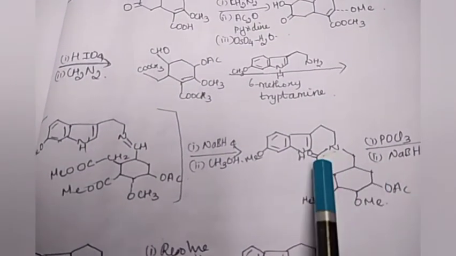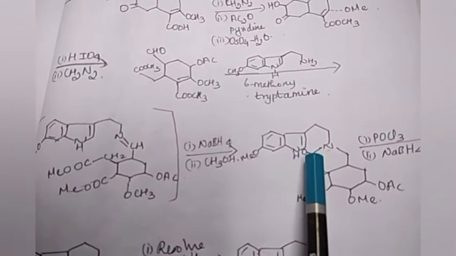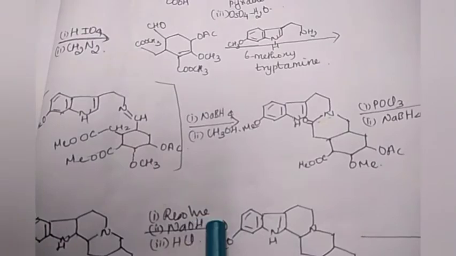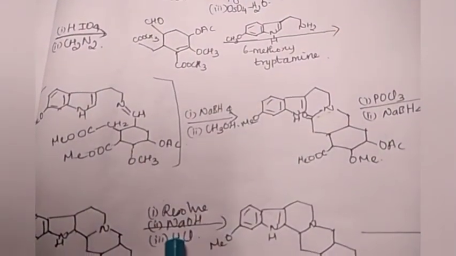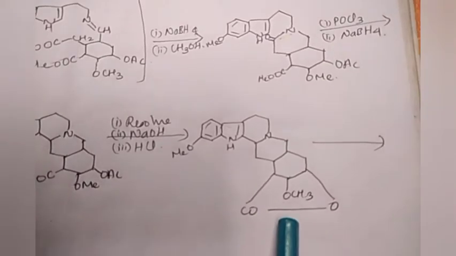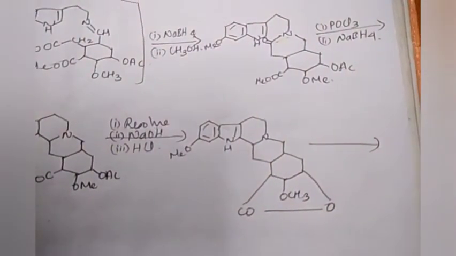Again, this ring is also closed, and resolving this structure, with sodium hydroxide treatment and HCl, we get this compound. This on treatment with methanol and trimethoxybenzoyl chloride gives reserpine. This is the structural elucidation of reserpine.